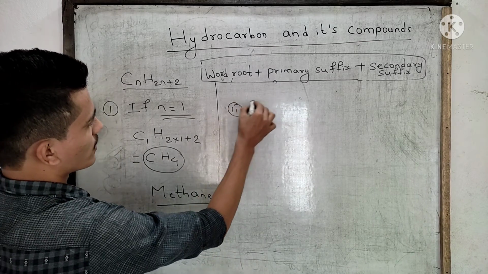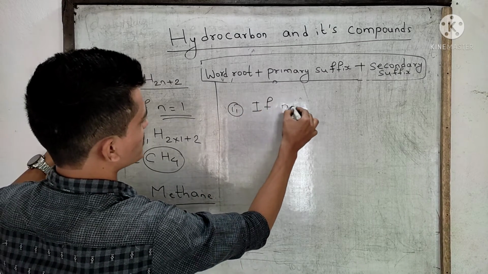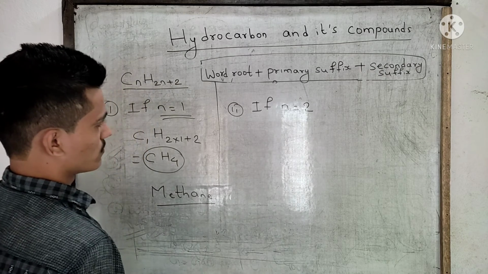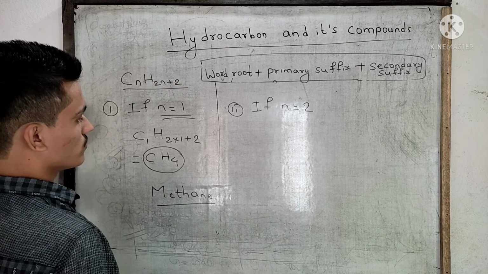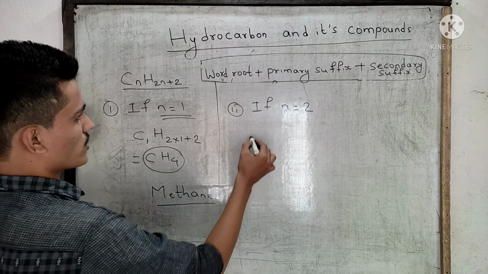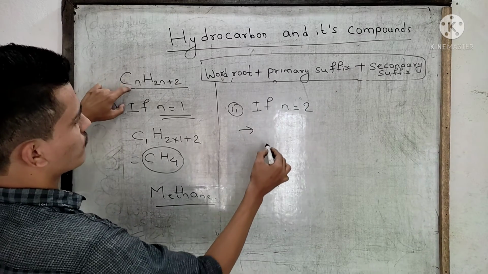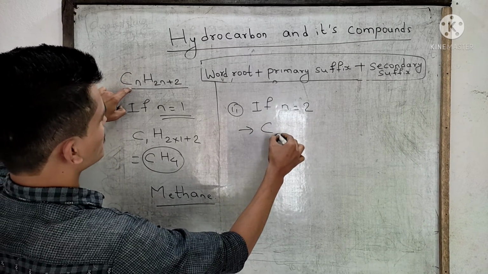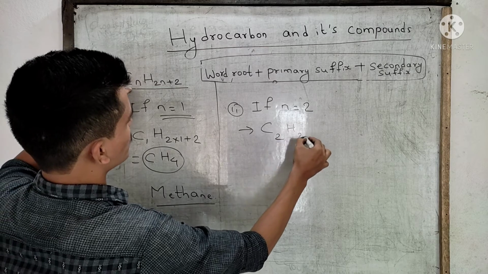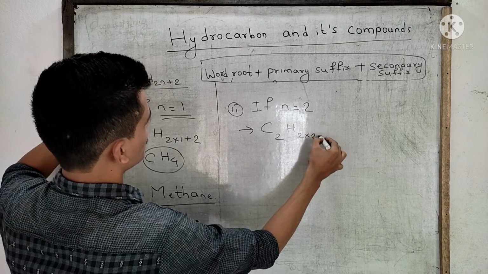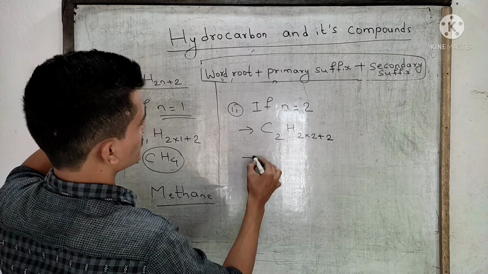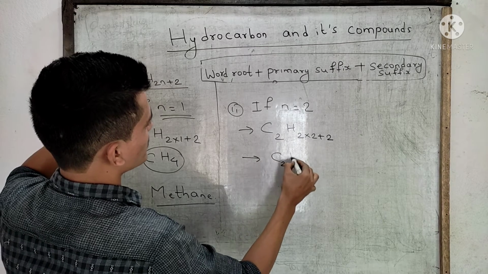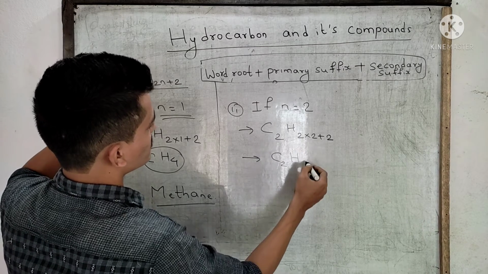Second, if n is equal to 2, what does it become? C2H2 into 2 plus 2. It becomes C2H4 plus 2, that is 6.